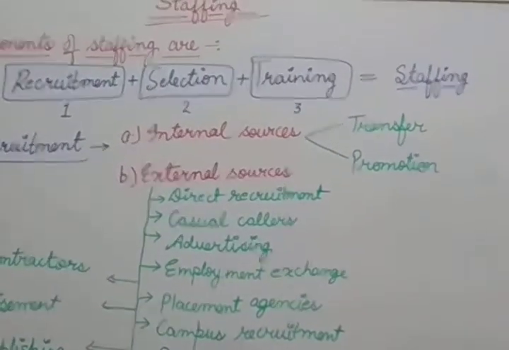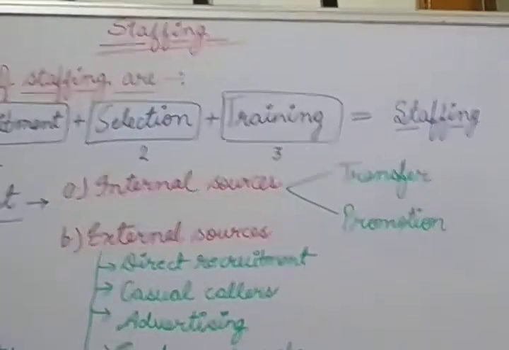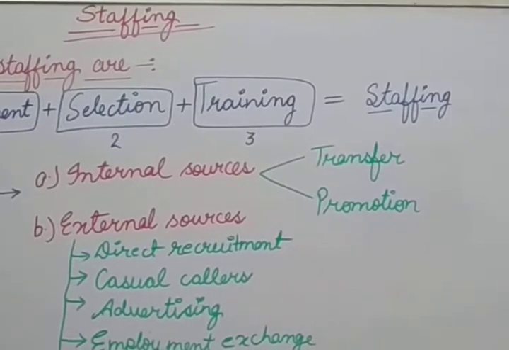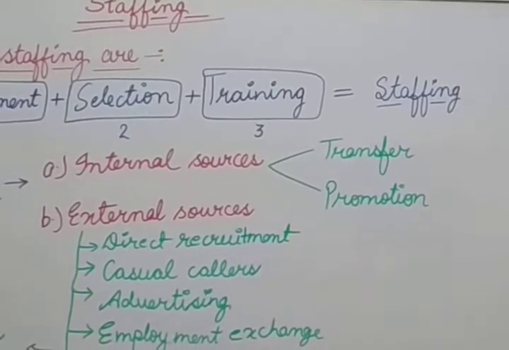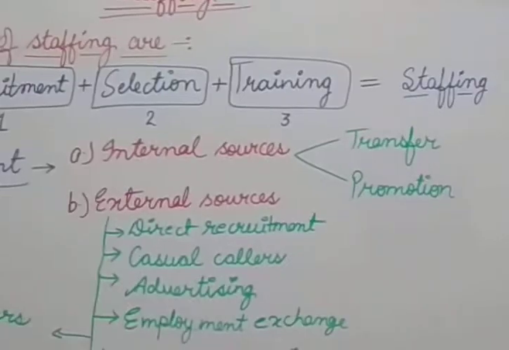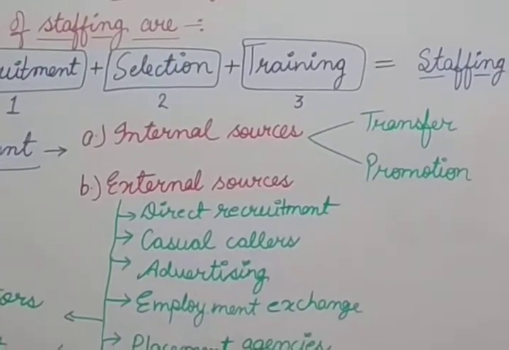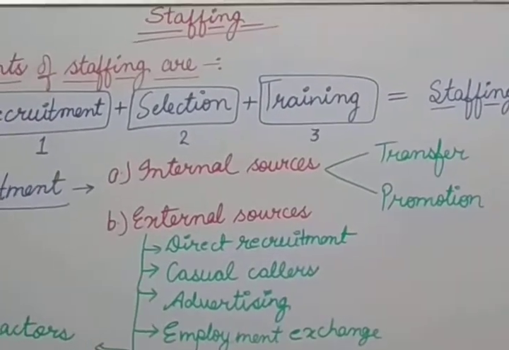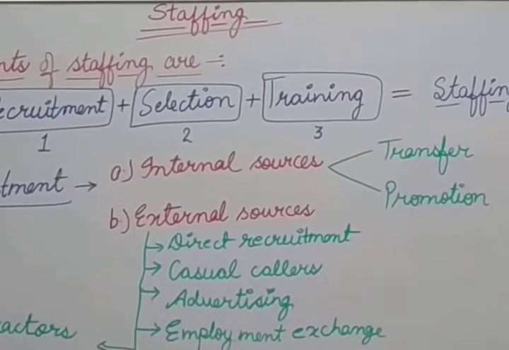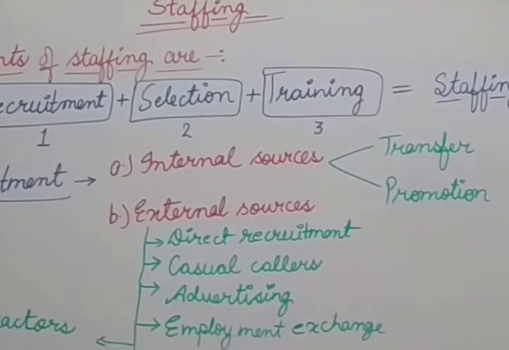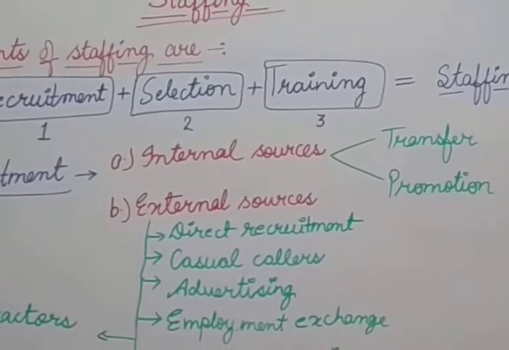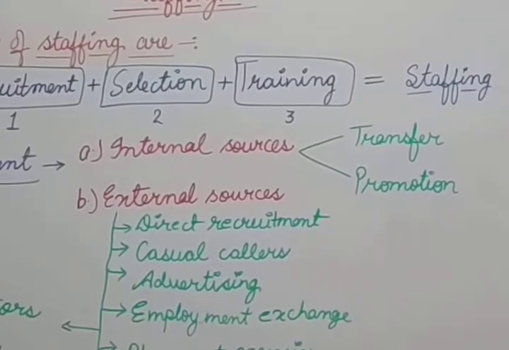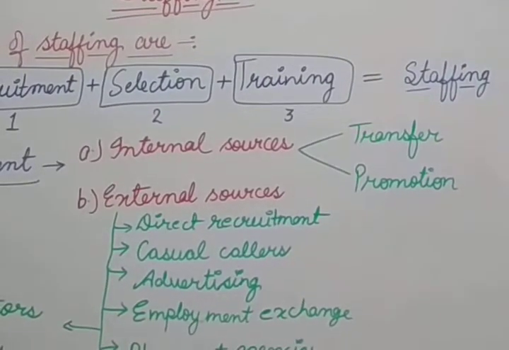Now, what are the drawbacks of the internal sources? Drawbacks of the internal sources: no fresh or new ideas will come in the organization. That means we are shifting our existing employees from one department to another, so we are not getting any fresh ideas, or any fresh human resource. Second demerit, there will be limited choice because you are using the existing employees, we are not getting fresh human resource, so limited choice is there.